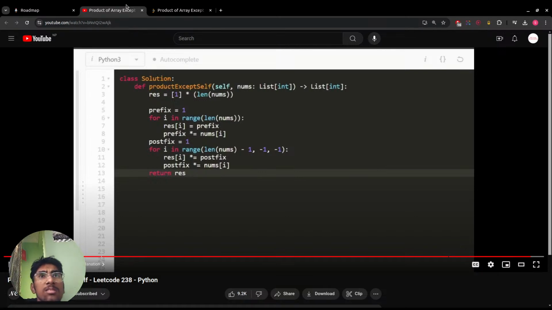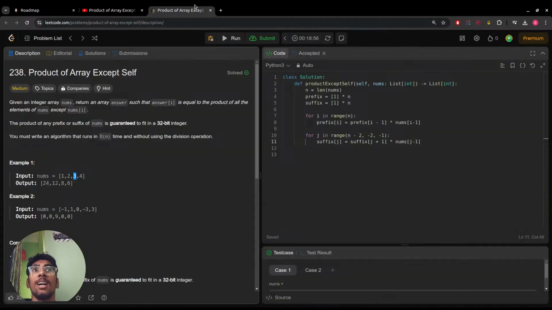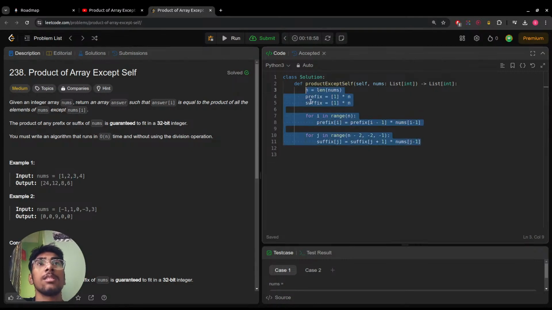Wow. You made this problem way simpler than what I had previously understood. So it's very simple.